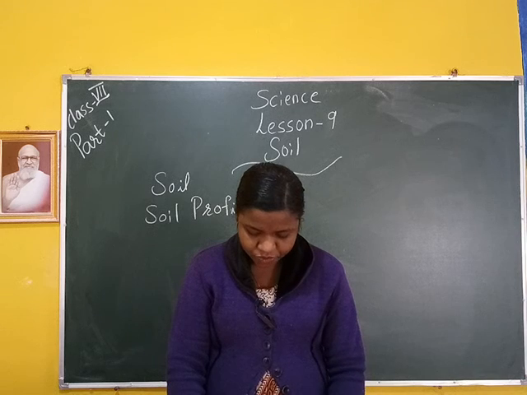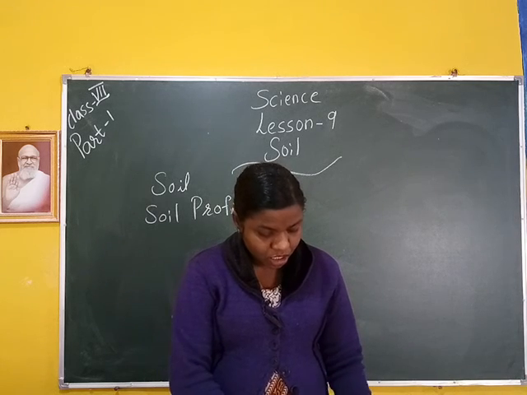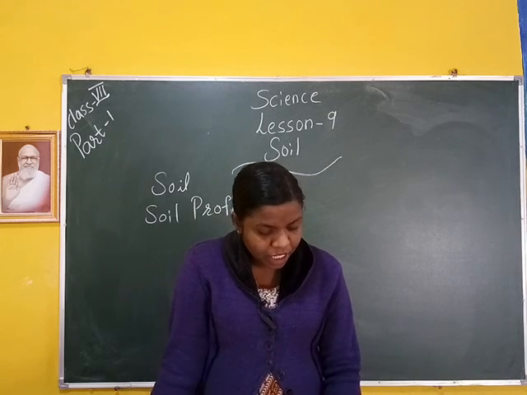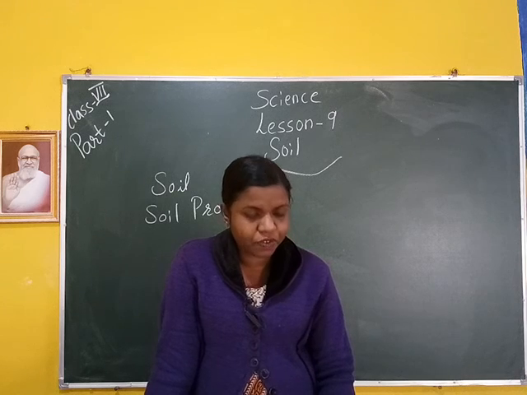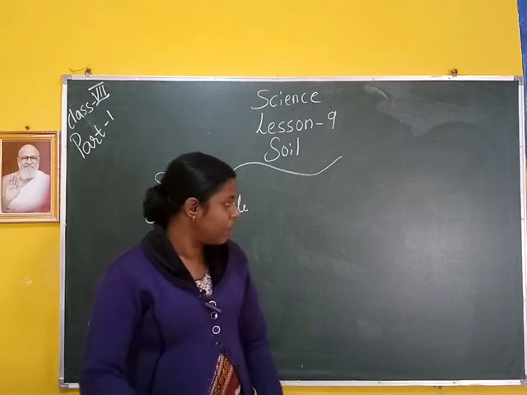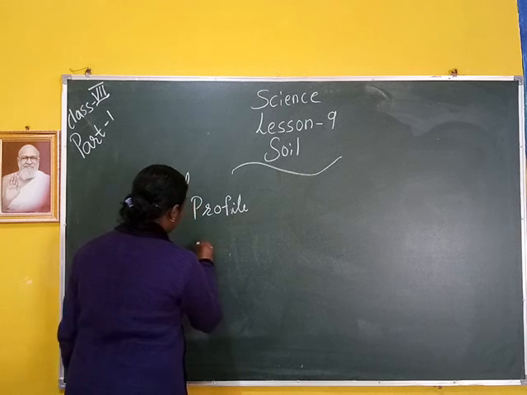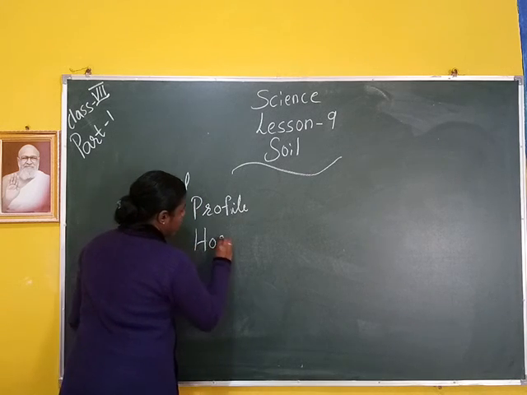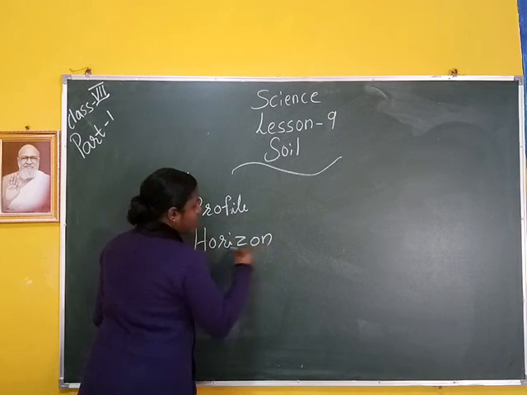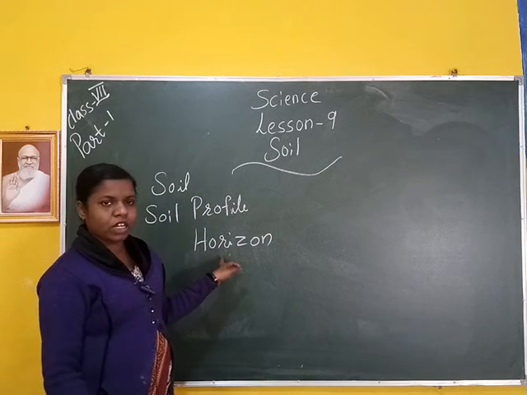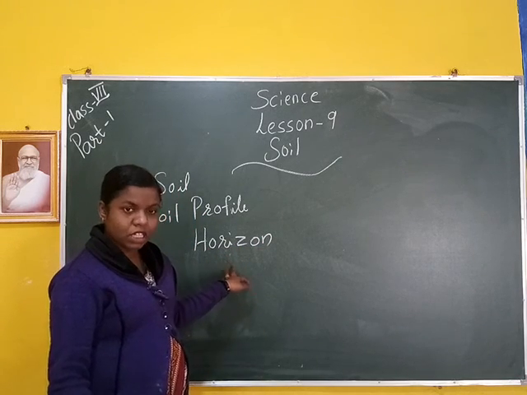Then each layer differs in feel, texture, color, depth and chemical composition. These layers are referred to as horizons. That means the different layers of soil represent horizons.